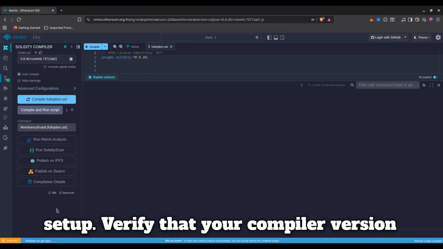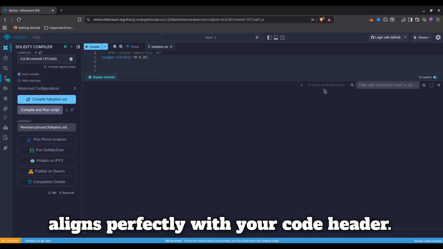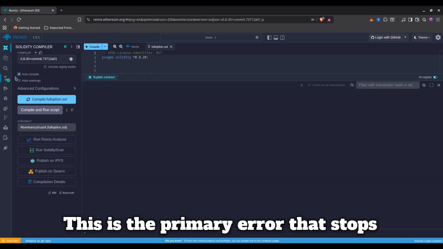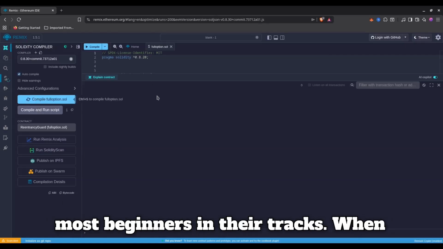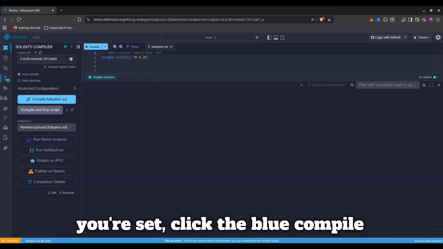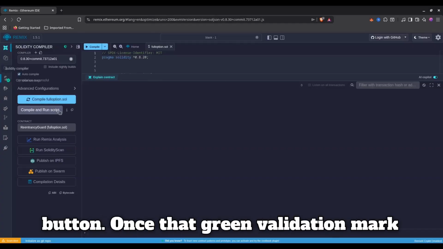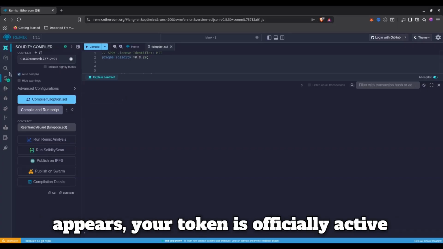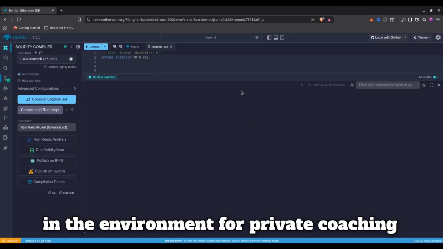Verify that your compiler version aligns perfectly with your code header. This is the primary error that stops most beginners in their tracks. When you're set, click the blue Compile button. Once that green validation mark appears, your token is officially active in the environment.